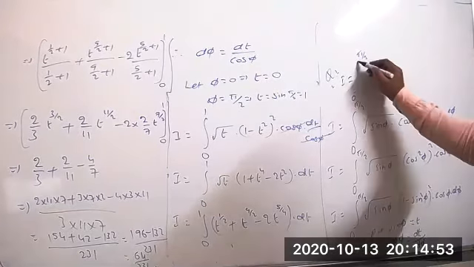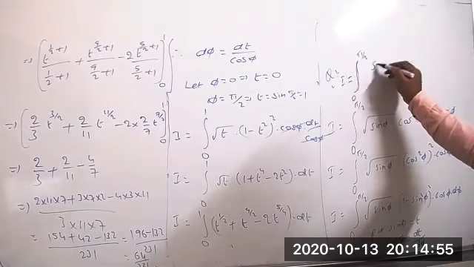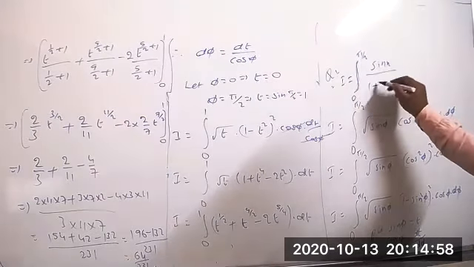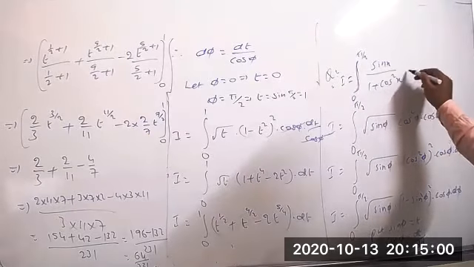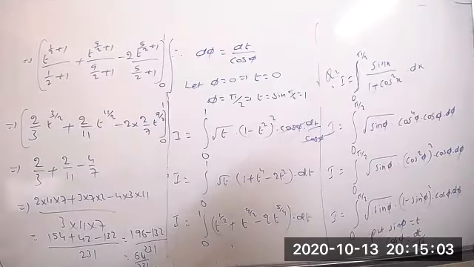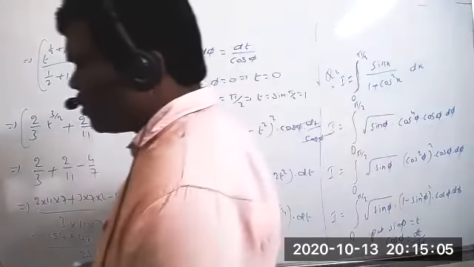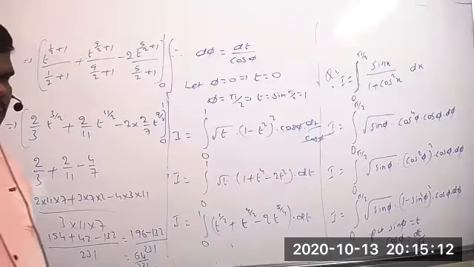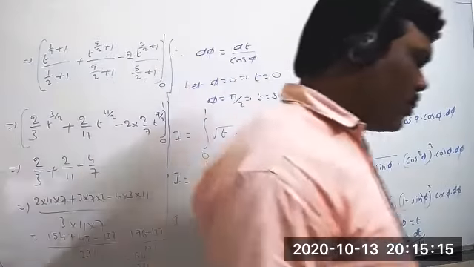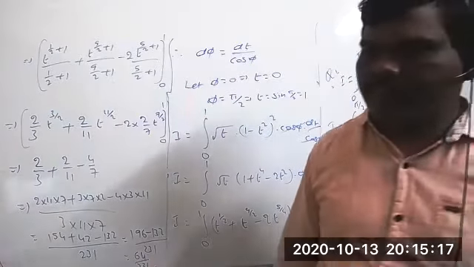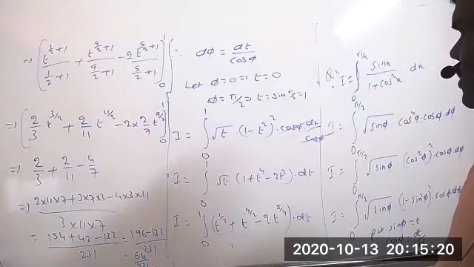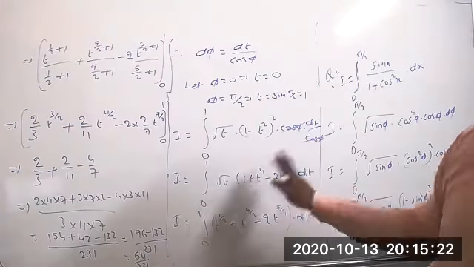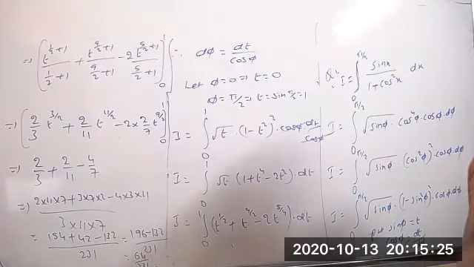Next one: integration 0 to pi by 2, sin x by 1 plus cos square x into dx. Already we have done so many questions previously by using substitution. Anyone please respond and just tell me, after completing this question, then you can respond. Then what do we have to take as the substitution there?